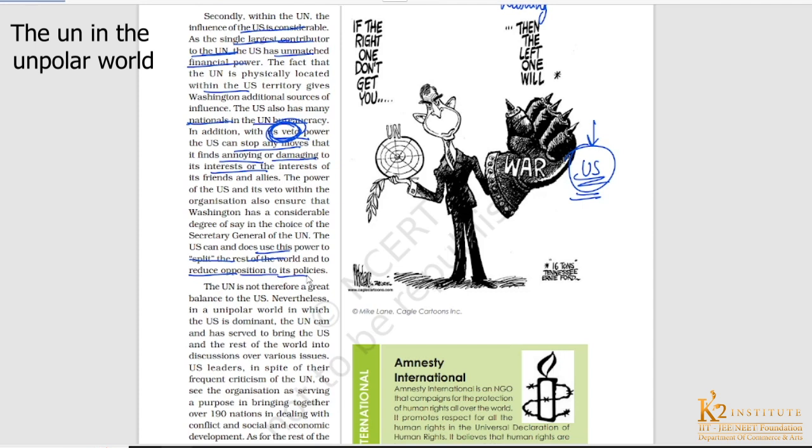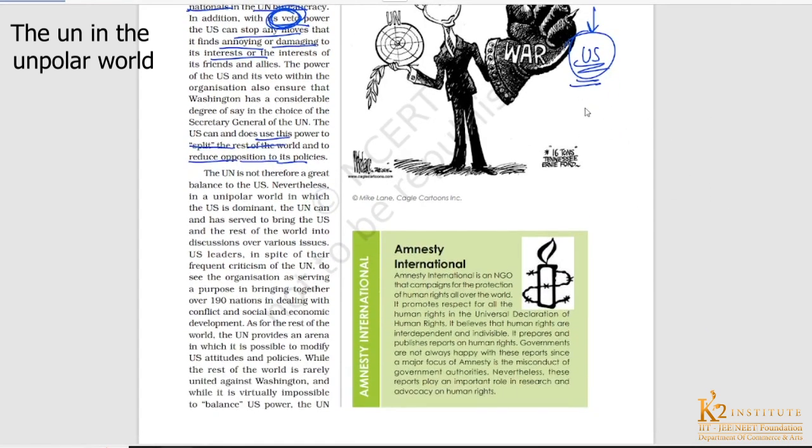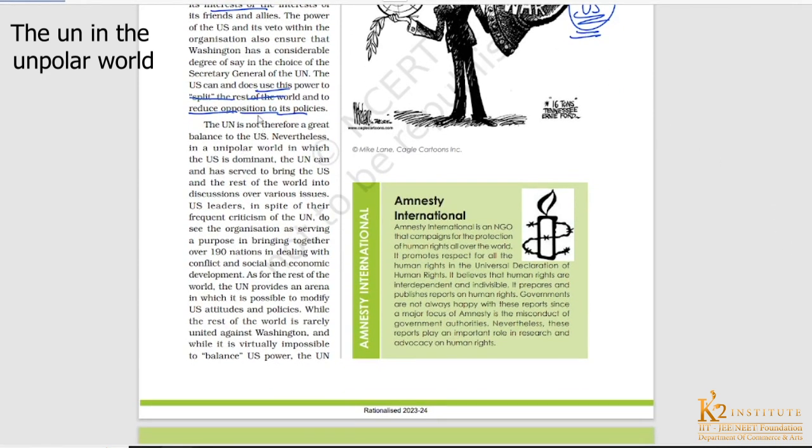So what is the US doing? The US splits the entire world by using its veto power to reduce the opposition to its policy. If some country is opposing the policy of the United States, then the US will use its discretionary powers. The UN is not there as a great balance to the US.